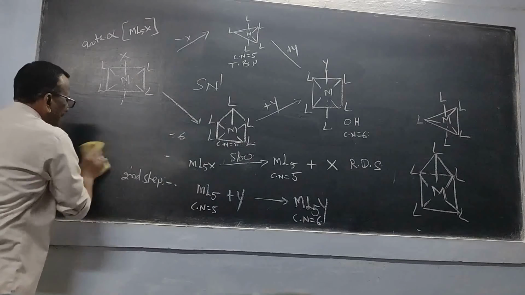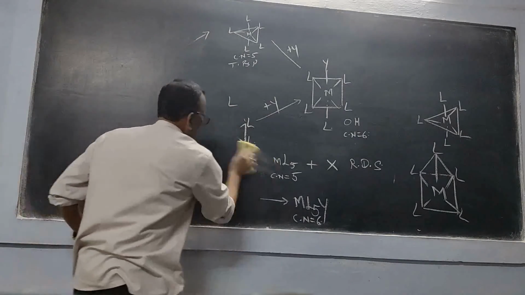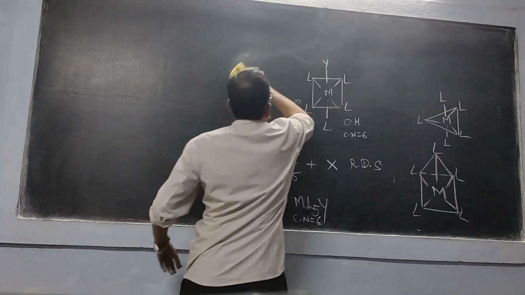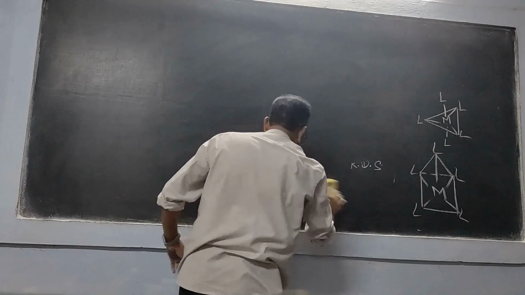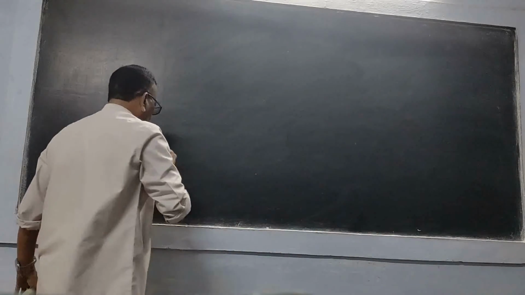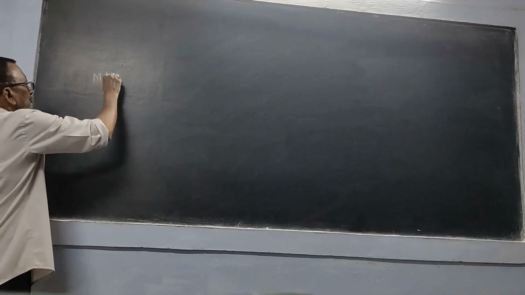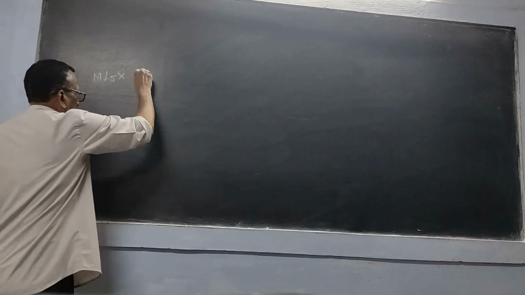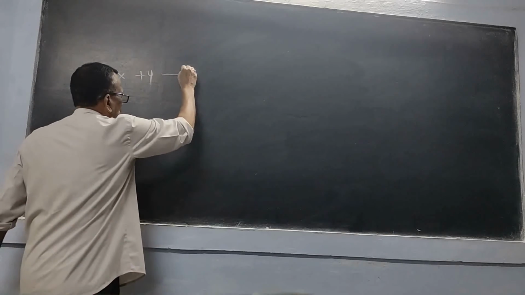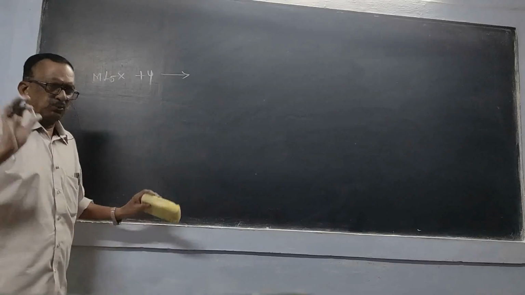Now I am moving to SN2. In the case of SN2, the reaction occurs in only one single step. So here, ML5X plus Y gives rise to, there is only one step, so that will become the rate determining step.